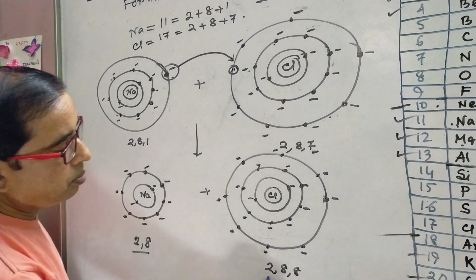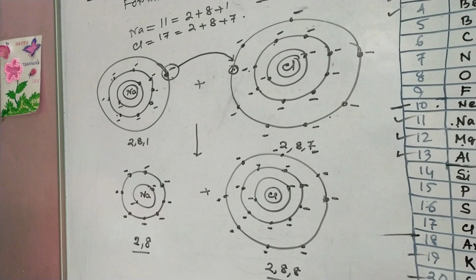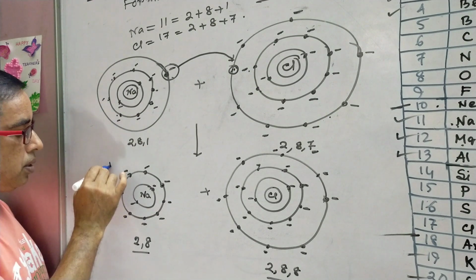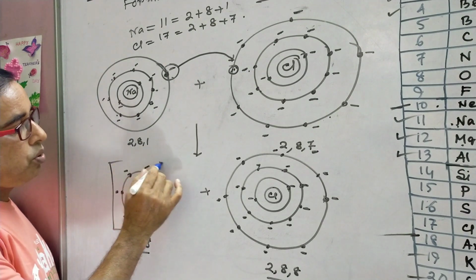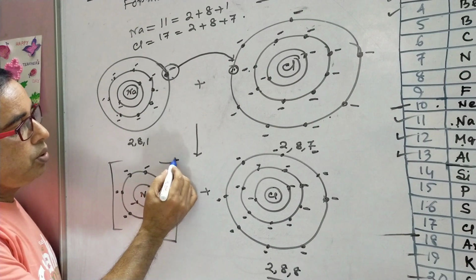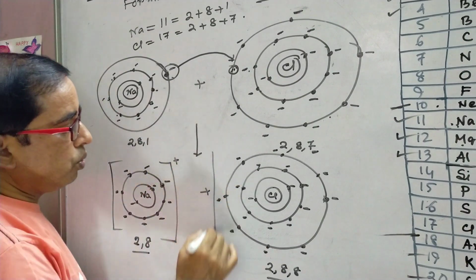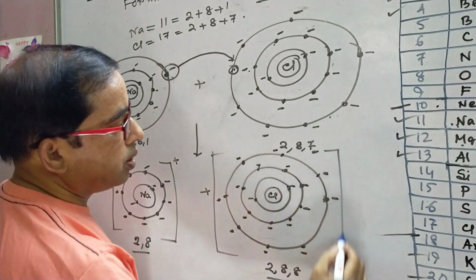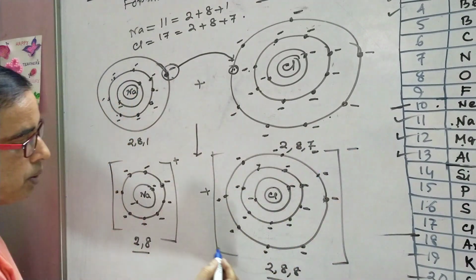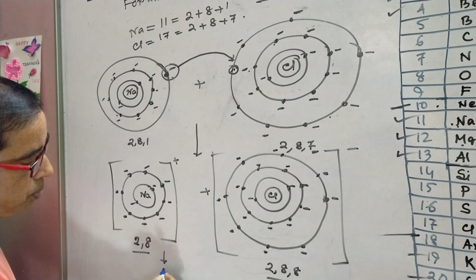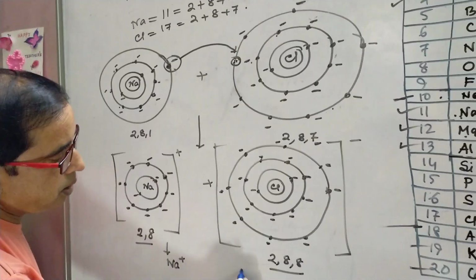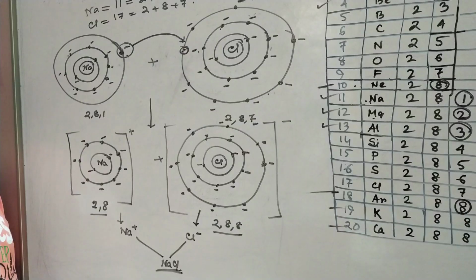Both of them are converted to the nearest inert gas electronic configuration. As sodium has released one electron, it is converted to a single plus ion, and the chlorine is converted to a single minus ion, which can be represented as Na+ and Cl-.